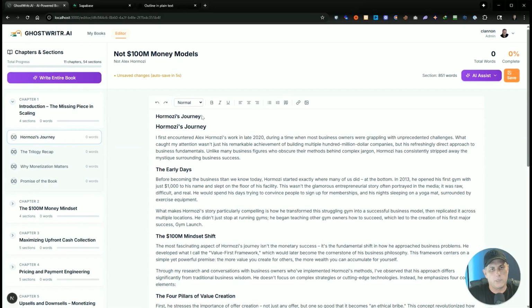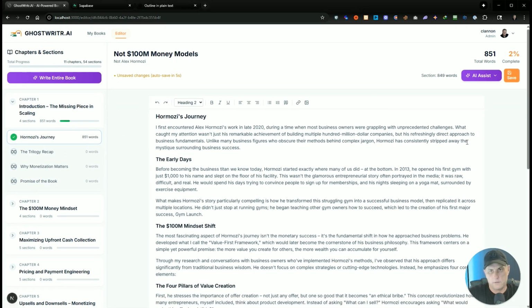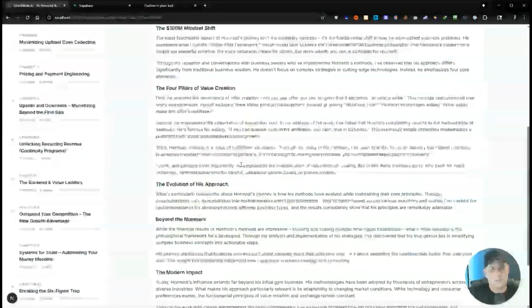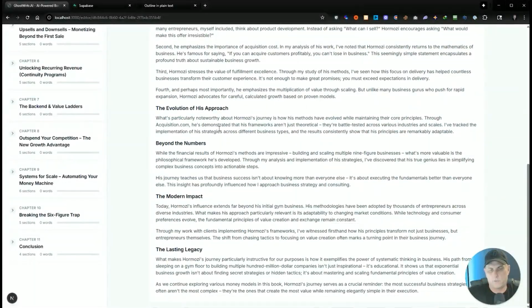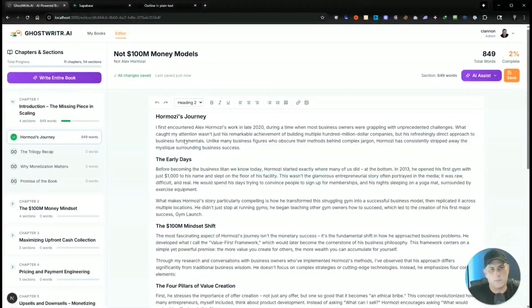So there's a little bit of a bug here where it's listing this twice, but I can go ahead and edit this and save it. So I've got that section done, and you can see it's actually looking pretty good. It's really well formatted.